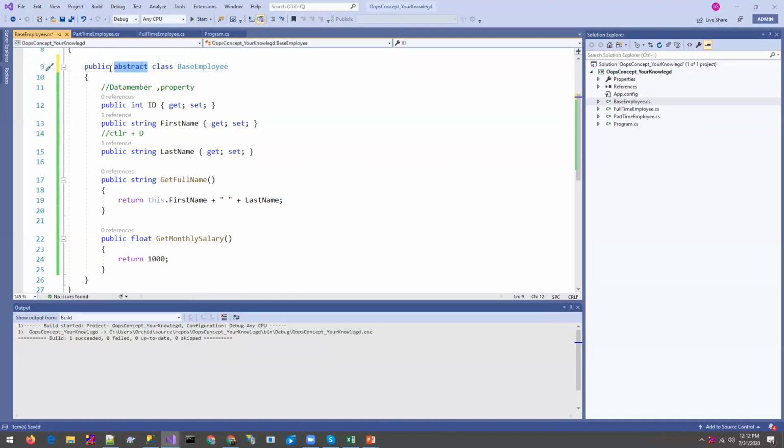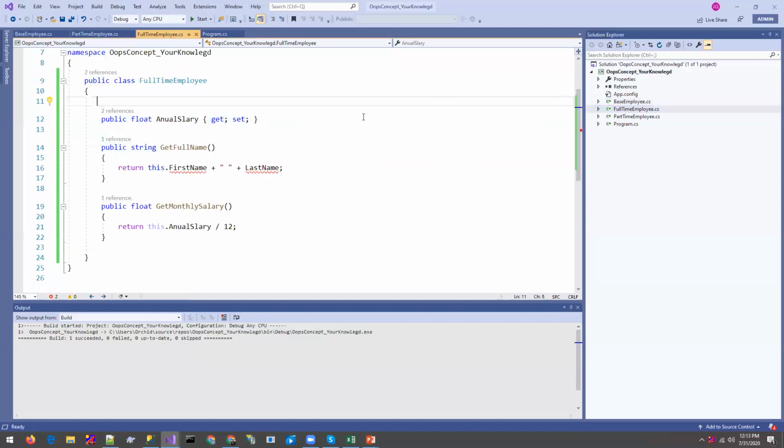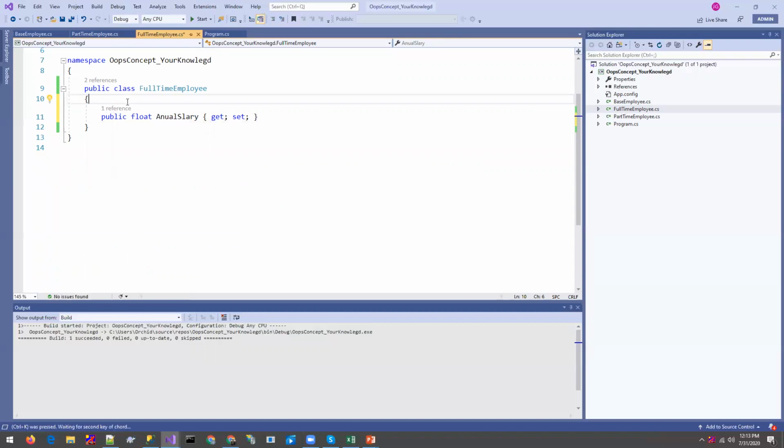Before going to use the abstract class, let me give you a brief on inheritance. Now I need the id, first name, get full name, and monthly salary in my part-time and full-time classes automatically, because I don't want to write anything over here, right? I have just moved them over there. So this is how it works: follow by a colon and use the class that's been created. That's actually inheritance. We have inherited. You can say this is the base class and this is the derived class, or this is the parent class and this is the child class.